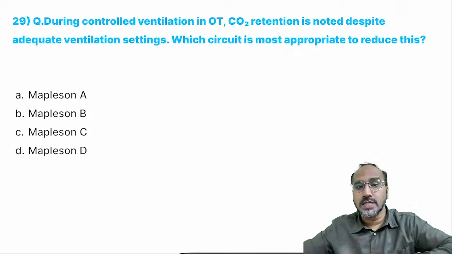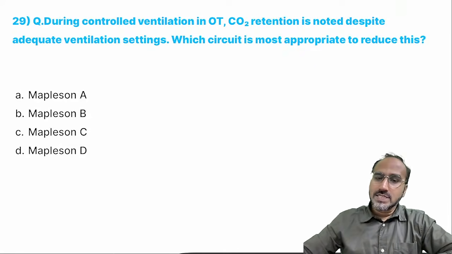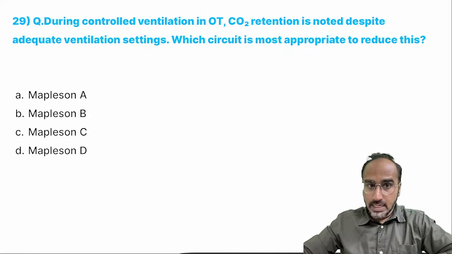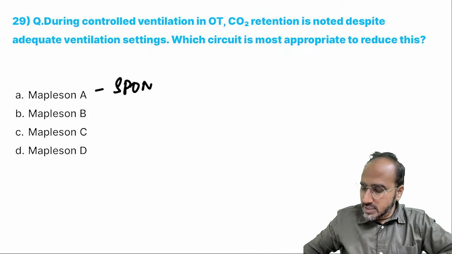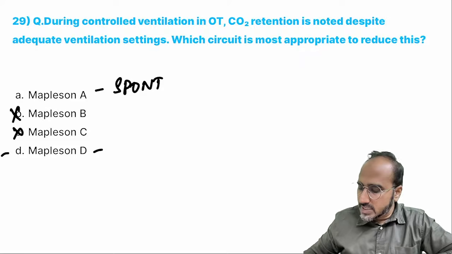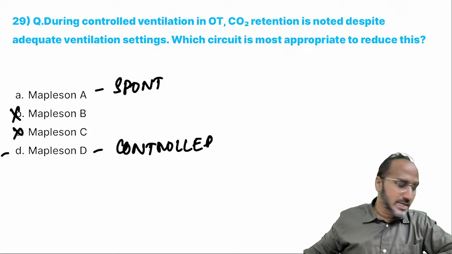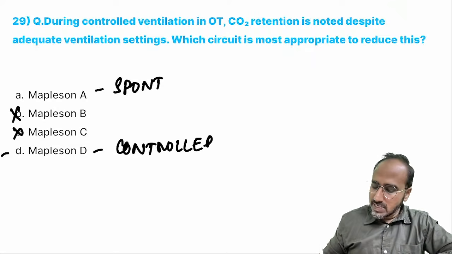Controlled ventilation, what is the circuit of choice? In Mapleson, we have Mapleson A, B, C, and D. Mapleson A circuit is used for spontaneous ventilation. B and C we are not using. Mapleson D circuit is the circuit of choice for controlled ventilation. What is the other name for Mapleson D circuit? It is also called the Bain circuit.